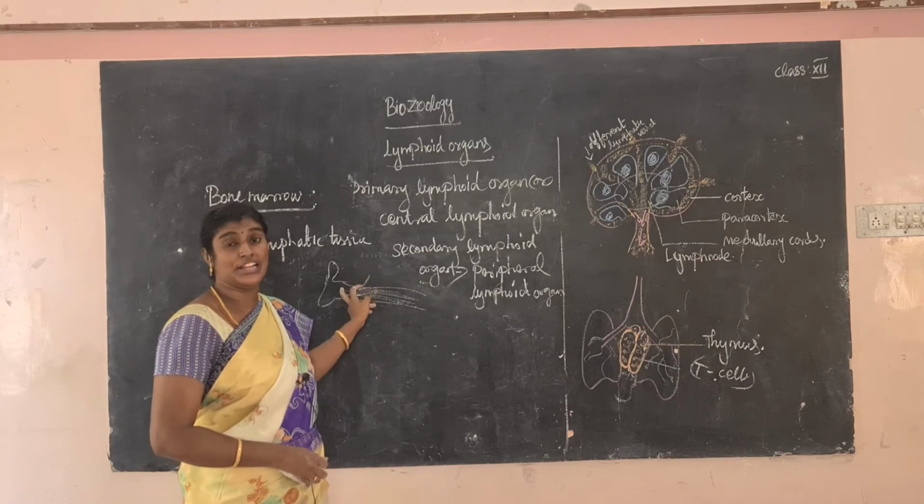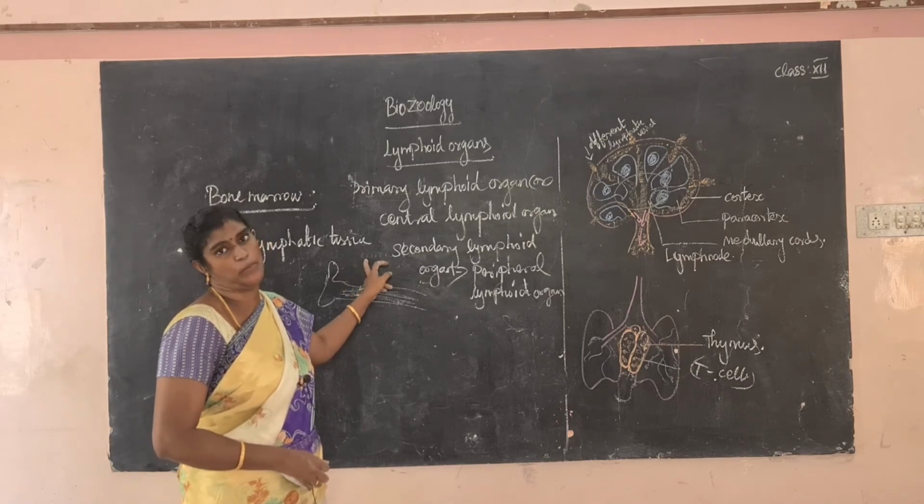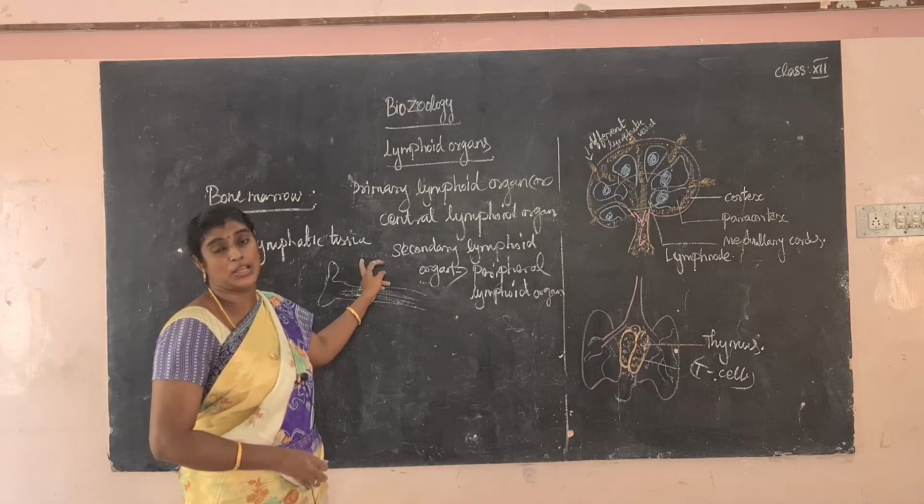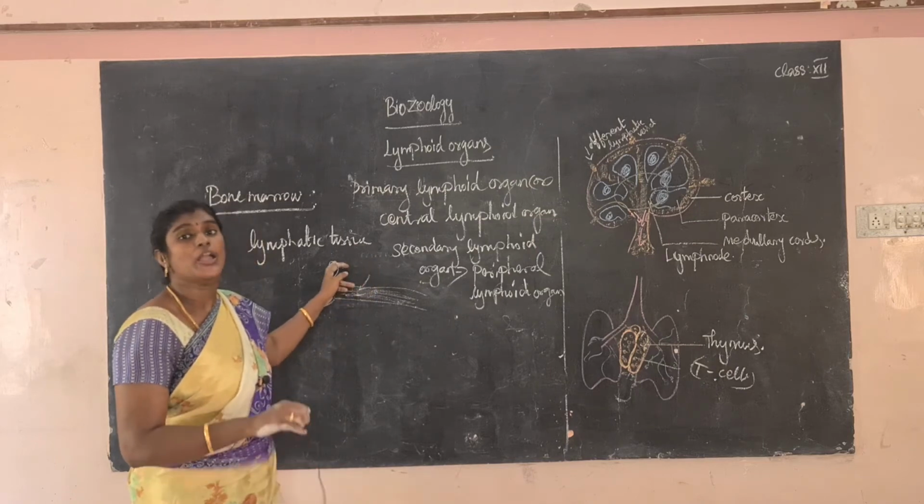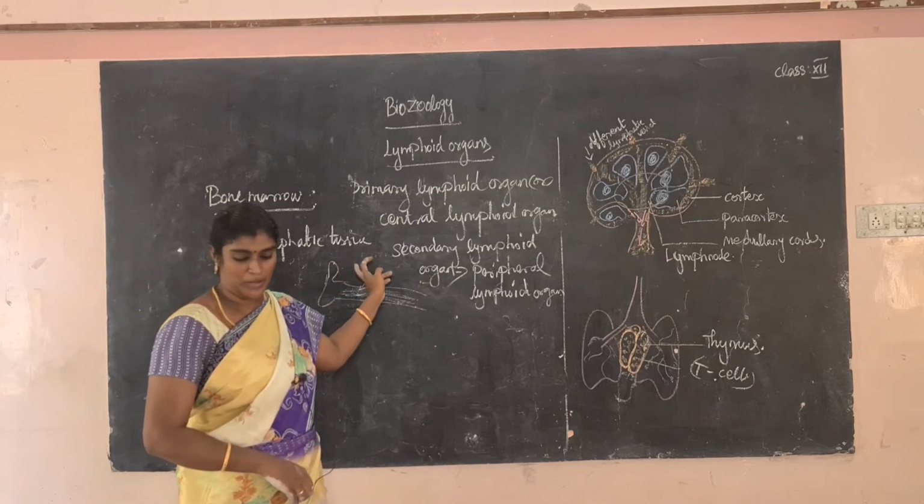So in the bone marrow, as I already said, the B cells develop. The B cells are directly involved in the immunological process. Okay, directly involved in the immunological process.